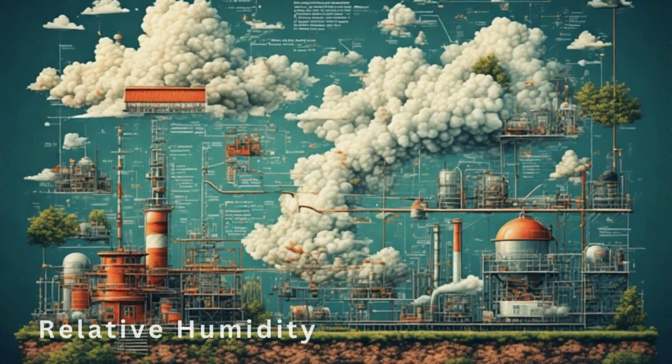Relative humidity. The amount of water vapor present in air can be expressed as a percentage of the amount needed for saturation at the same temperature and same volume. It is expressed in percentage. That is, relative humidity is equal to absolute humidity divided by vapor holding capacity, multiplied by 100.